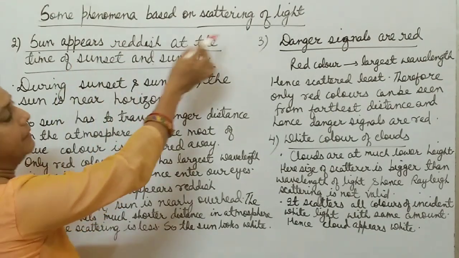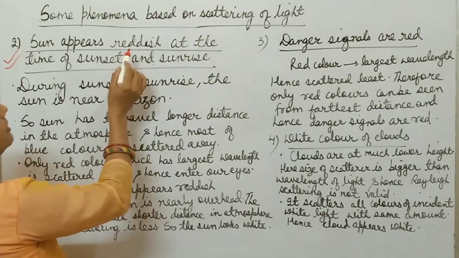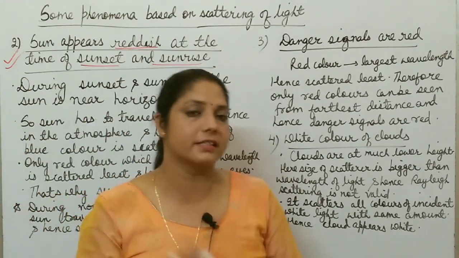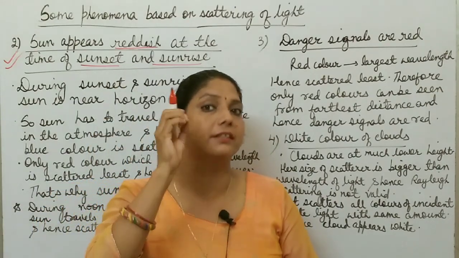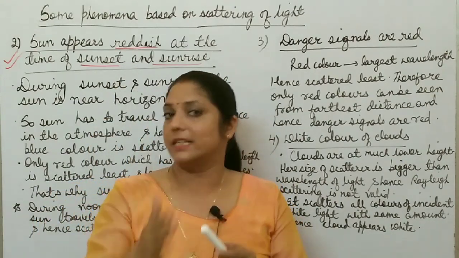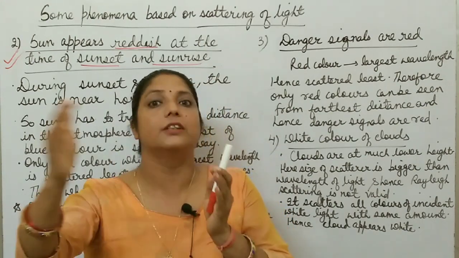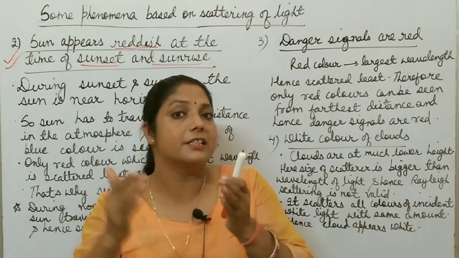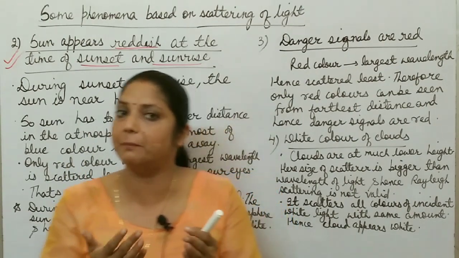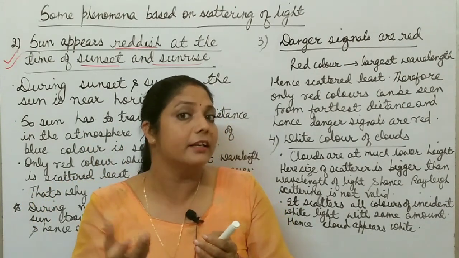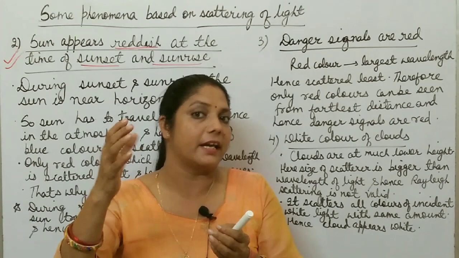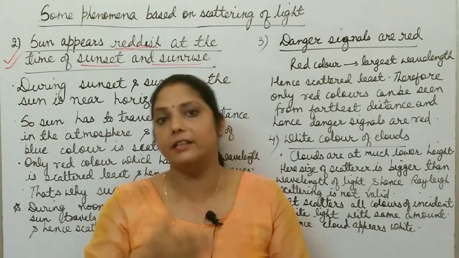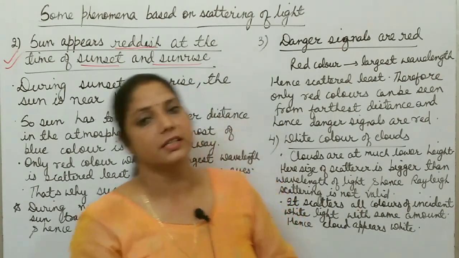Now, the next phenomenon based on scattering of light is that the sun appears reddish at the time of sunset and sunrise. During sunrise and sunset, the color of the sun is red. Why? During sunset or sunrise, the sun is near the horizon, right? And in that case, the sun's light has to travel a larger distance through the Earth's atmosphere. So what happens? Blue and violet colors have minimum wavelength, so they scatter away, and only red color, which has larger wavelength, reaches our eyes. That's why the sun appears reddish during sunrise or sunset.